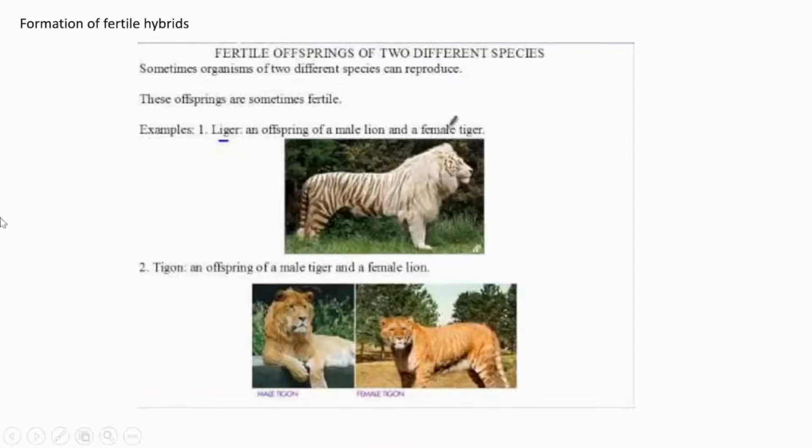Next, formation of fertile hybrids. Hybrid means crossing. It's a result of crossing between related species. Sometimes crossing between related but different species can produce fertile individuals. These are fertile hybrids.